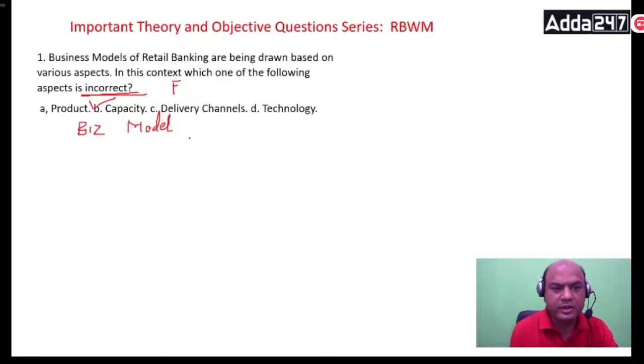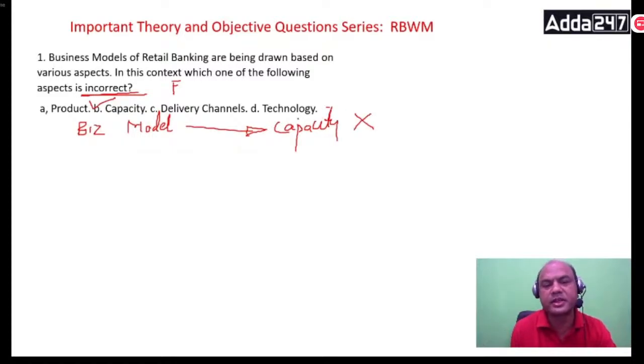So business model is not based on capacity. Okay, so this is wrong. This is not based on capacity. It's vice versa. Your capacity should be based on the business model. That is the right way. Remaining all things are correct.